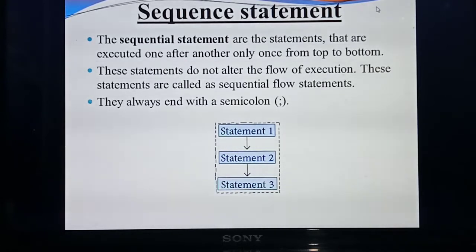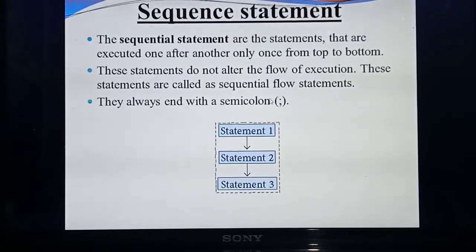So this kind of statements are called which one? Sequential flow statements. Understood? And each statement ends with which one? Semicolon. That is very, very important. Understood? Each statement ends with what? Semicolon. Understood?